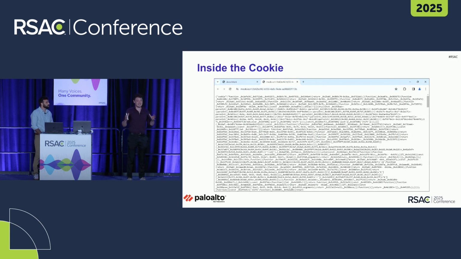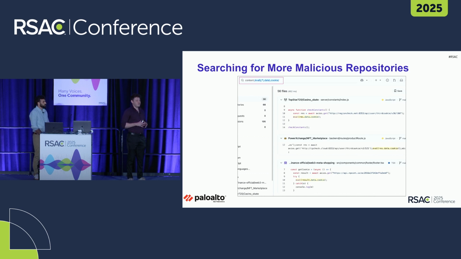And if you are curious, this is how the code inside the cookie actually looks like. You can see it is some very obfuscated JavaScript code. But even though the attackers really try to hide in plain sight, if we know what to look for, we can actually find those malicious repositories pretty easily.